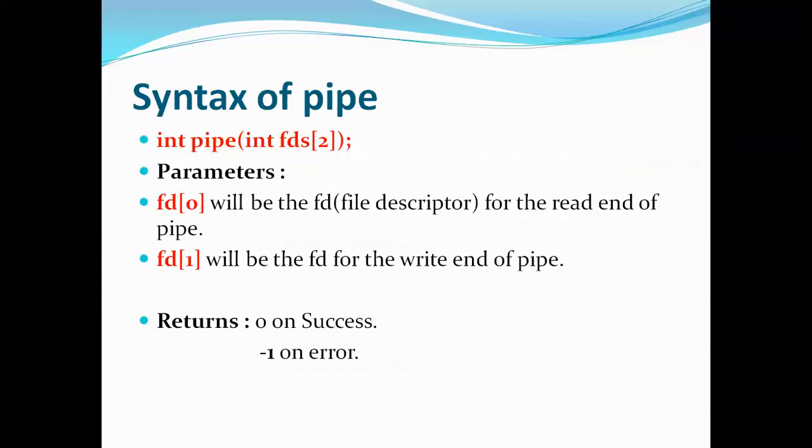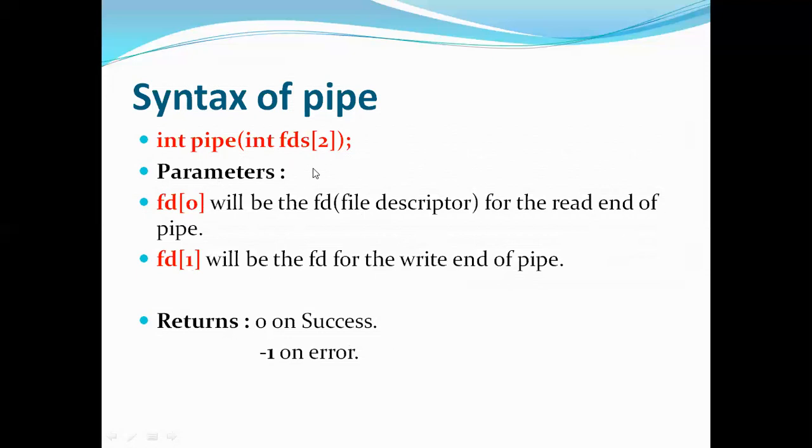Now let's see how to create the pipe. This pipe is created by the syntax like this: int pipe(int file_descriptors[2]). It means that two file descriptors are there in that particular pipe. By this statement, the pipe will be created. Now parameters, as I told, it has two parameters. One is for writing and 0 is for reading.